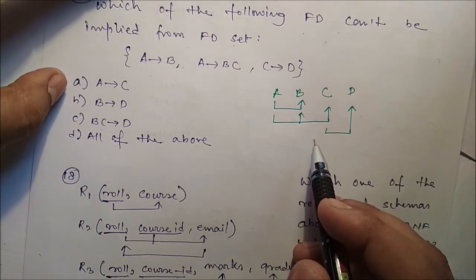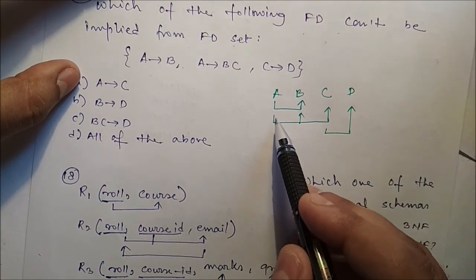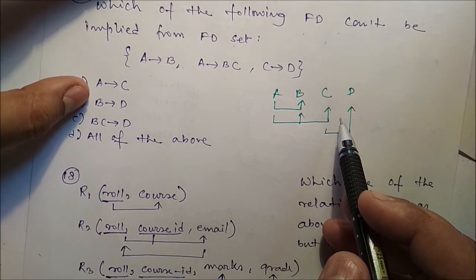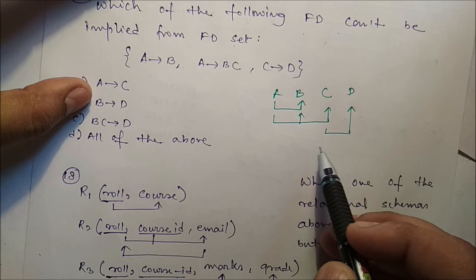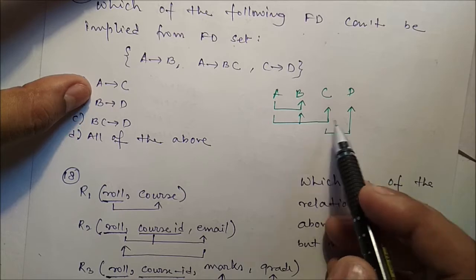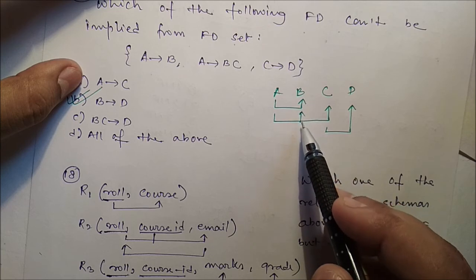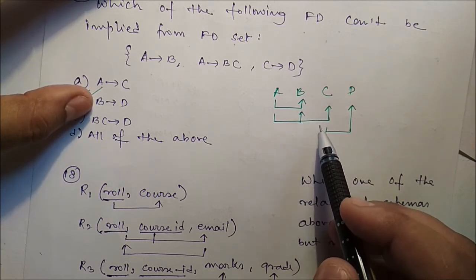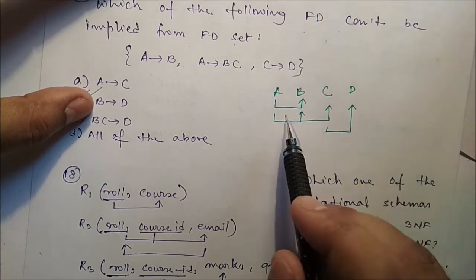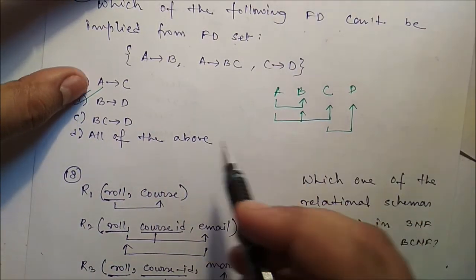We cannot identify, say, A to C. A to C we can get from B to C. B to D, we cannot get B to D. Okay, B to D we cannot identify. So this is the answer. From B, there are no leaving edges. BC to D: from C we can identify D, but from B we cannot identify D. So this is the answer.